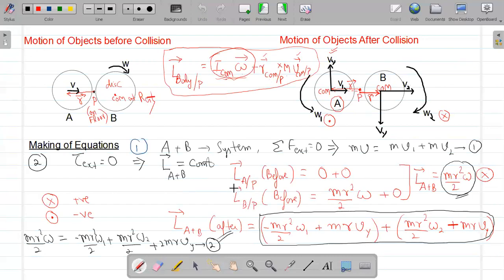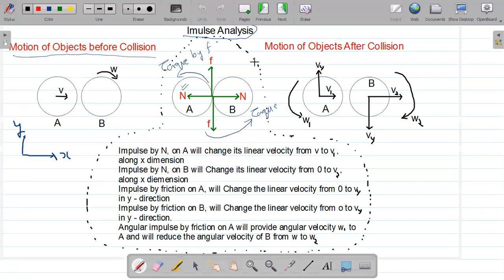If you look at the figure of impulse, the impulse given by the frictional force acting on A will give a torque about the center of disk A, and because of that torque, the angular momentum of disk A about its center will change.